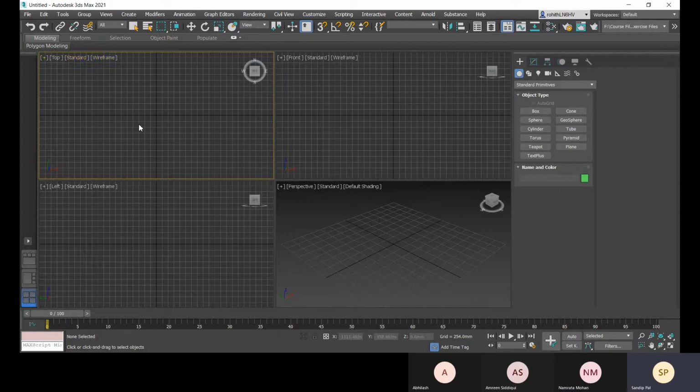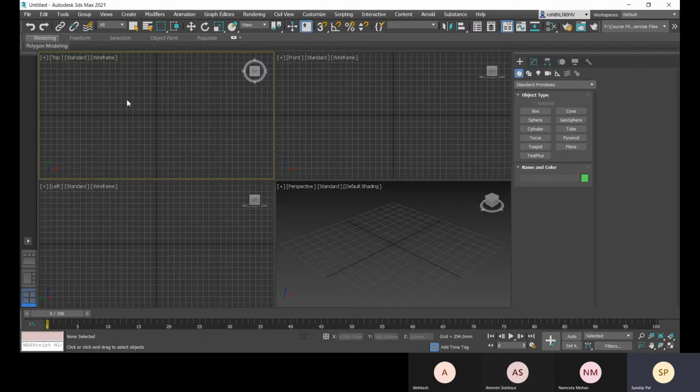Now you can see that when I'm selecting this viewport, this single viewport is active right now. Whatever I do will come to this viewport first, and according to this viewport I'll be creating any object, or anything like a camera.